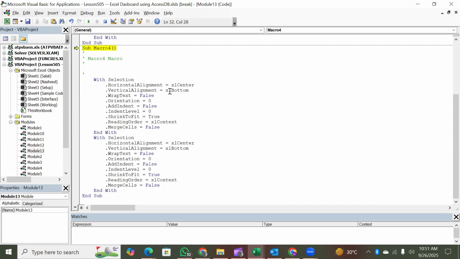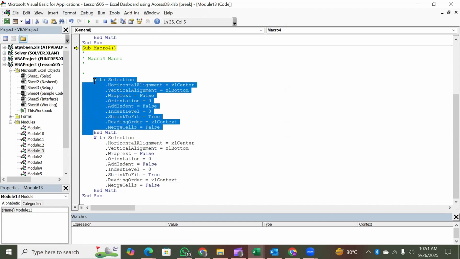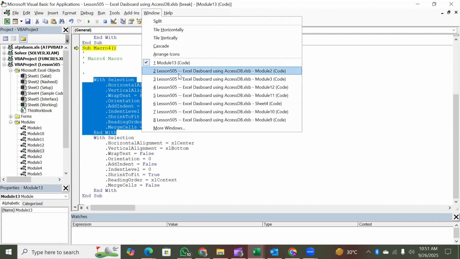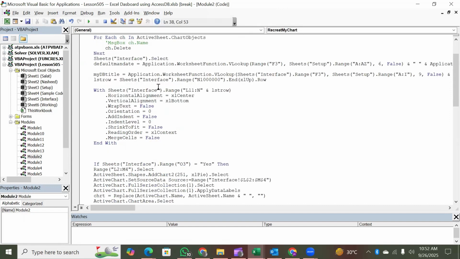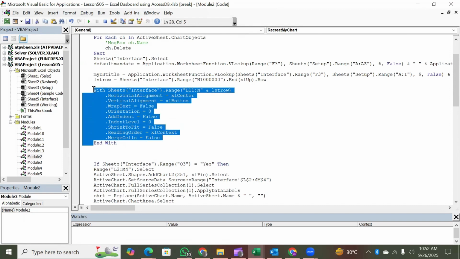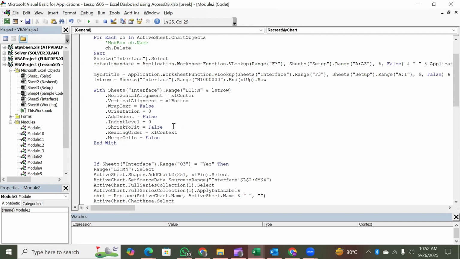The thing is, where do we put this set of commands? This is the issue. It has to be placed in a proper place so that each time the report is created, this job is done automatically. So let me take you to the code we have pasted here. We have to make shrink to fit as well in addition. Otherwise, all the rest of the things I did already. So this is pending, so we say shrink to fit is equal to true.